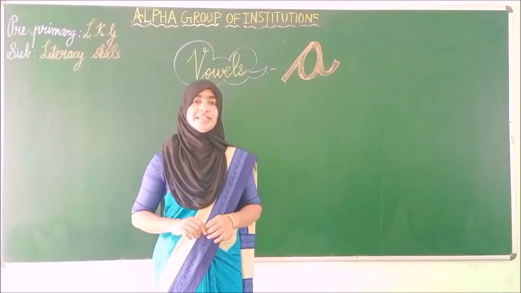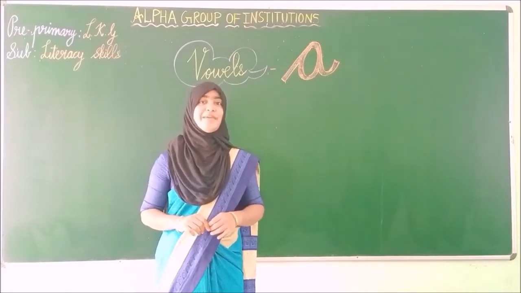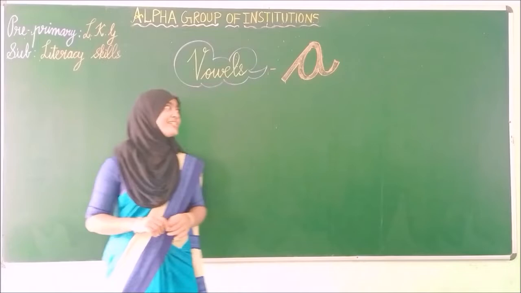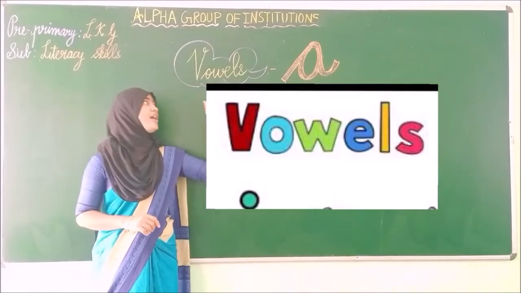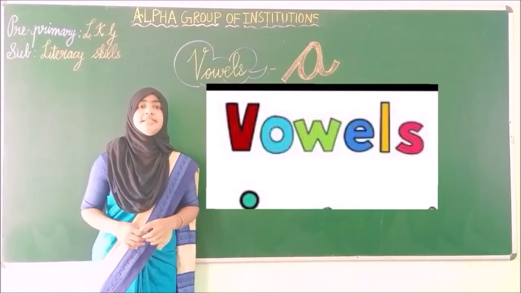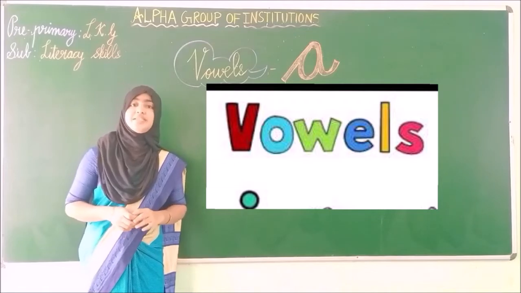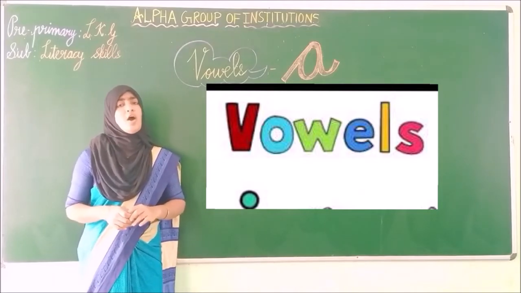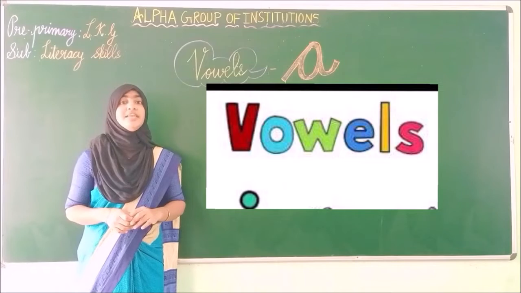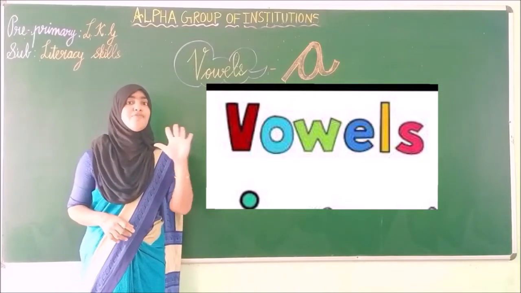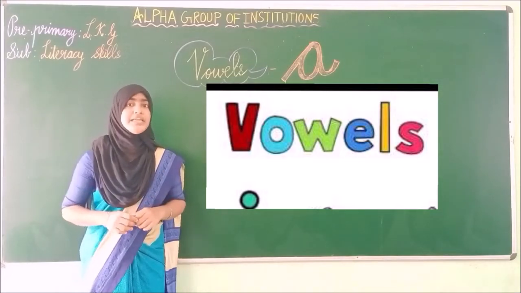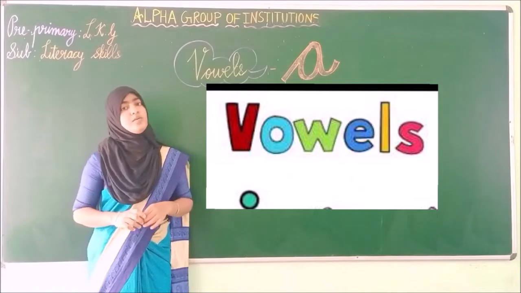That is vowels. We are going to see a new topic, vowels. See here children, what is this? Vowels. In that, now we are going to see the first vowel. Before that, how many vowels are there? Yes, there are totally 5 vowels. What are the vowels?